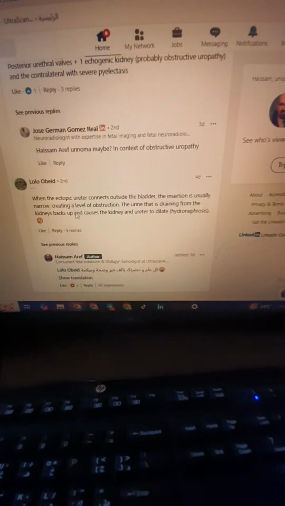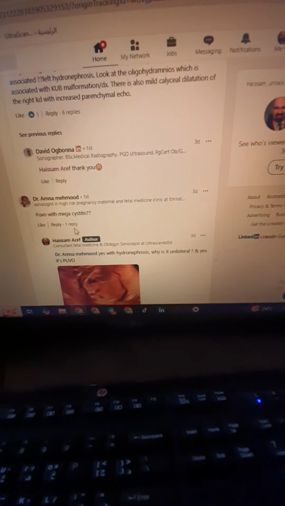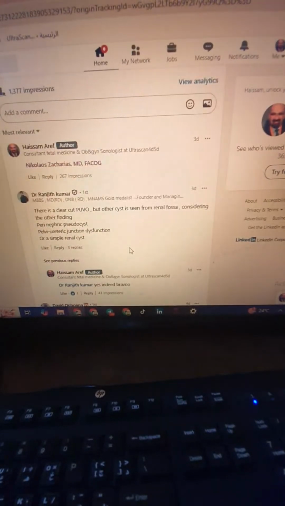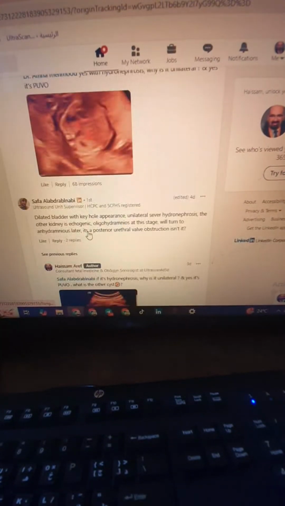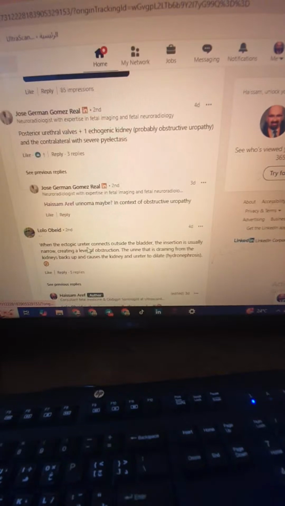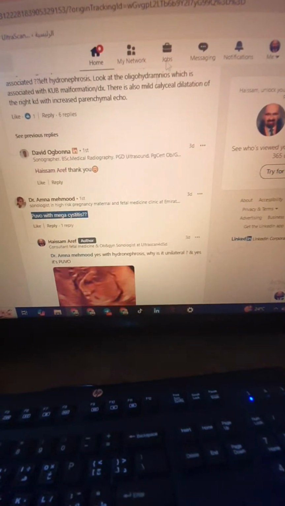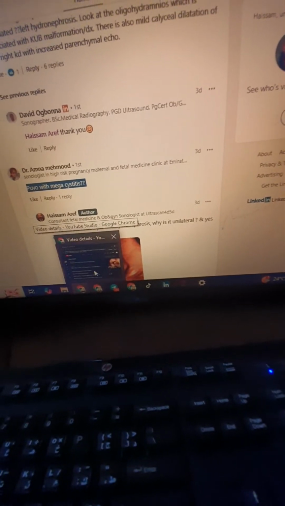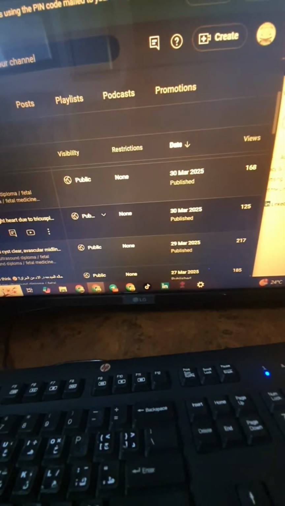And I did have many comments here, which is lovely comments, all of them. But slowly we did reach with my friends that it's a posterior urethral valve obstruction with unilateral urinoma. Posterior urethral valve obstruction with urinoma. So I will take here posterior urethral valve obstruction with megacystis. Yes, it was a good answer. Let's go back here and put this answer here.